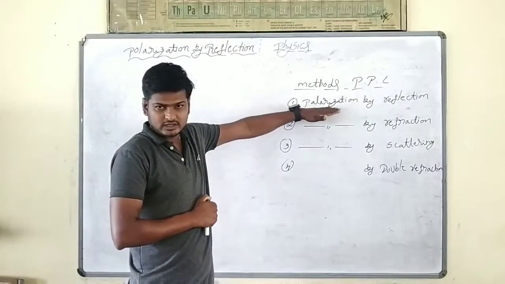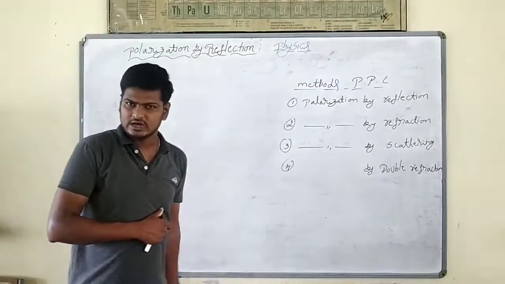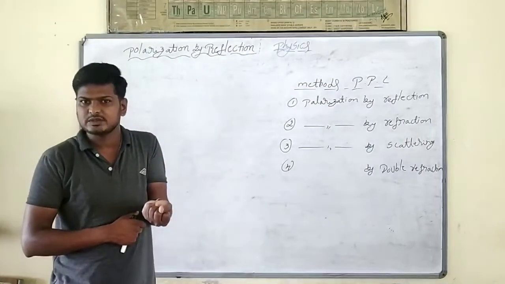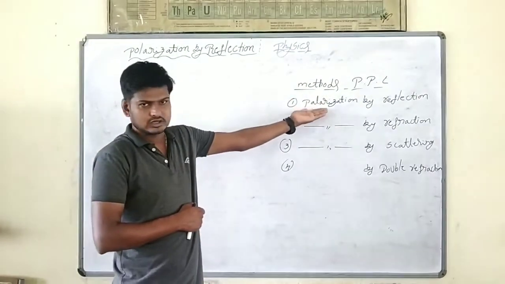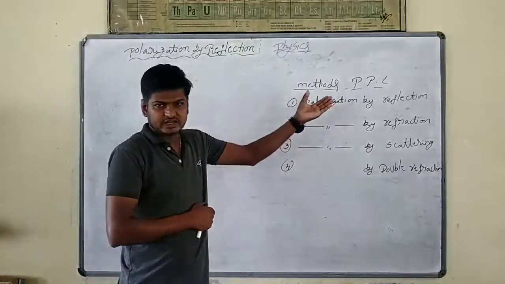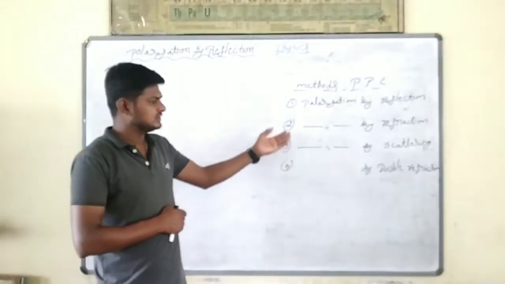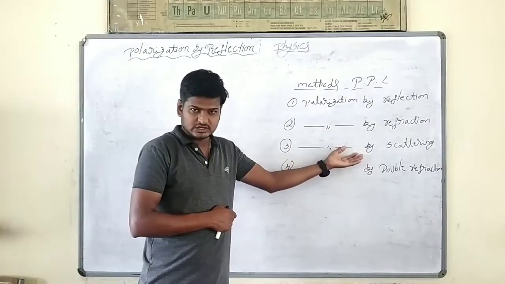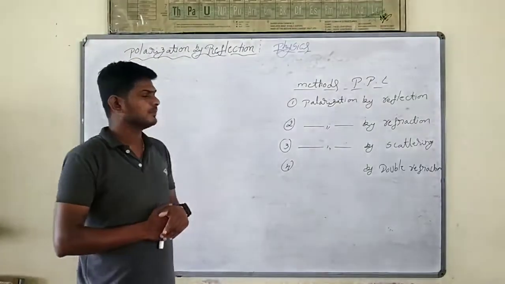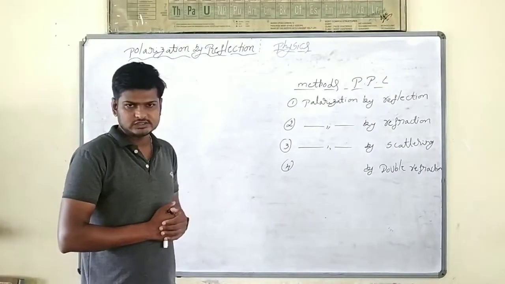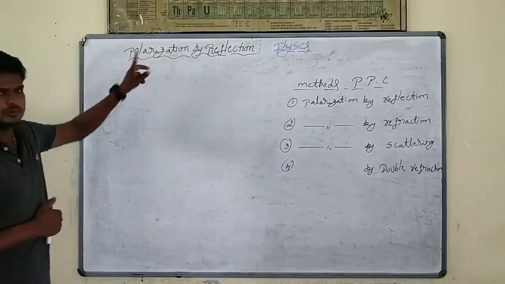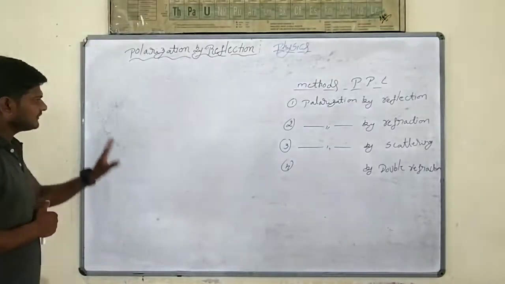Already people know polarization by reflection. When light travels from one medium to another medium, it rebounds to the same medium. Means when a ray of light is incident on the surface of another medium, it rebounds to the same medium. That one we call reflection. Refraction means when light travels from one medium to another medium, its path changes. Then polarization by scattering, and the same way polarization by double refraction. These are the four methods used to produce plane polarized light. In our syllabus we are going to discuss polarization by reflection.